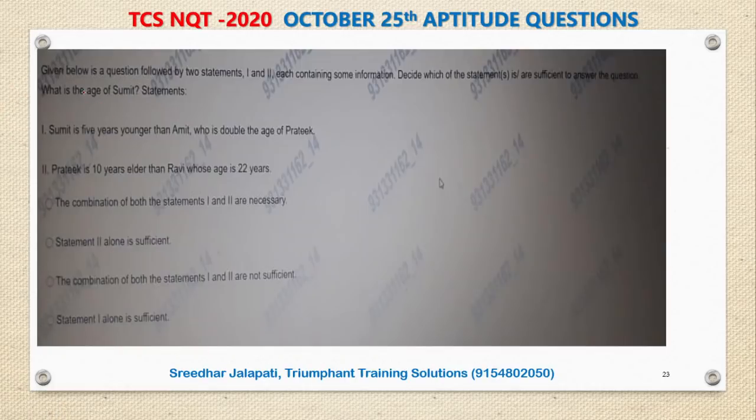Next one. Given below is a question followed by two statements 1 and 2, each containing some information.